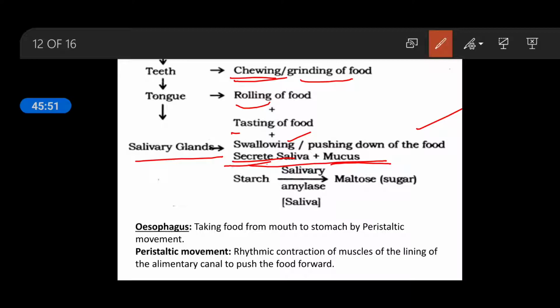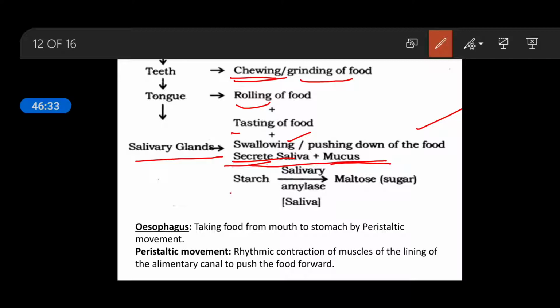So the first digestion takes place in the buccal cavity, as your food contains carbohydrate, fat and protein which need to be digested, because these are complex macromolecules. Vitamins, minerals and water do not need to be digested because they are already present in simpler form. These get absorbed directly, but these three things you have to digest. Therefore they are known as macromolecules, large size molecules. The requirement is high, and they are larger and complex in structure.